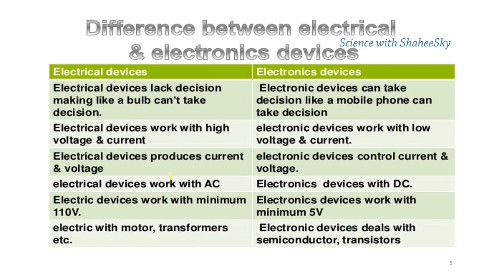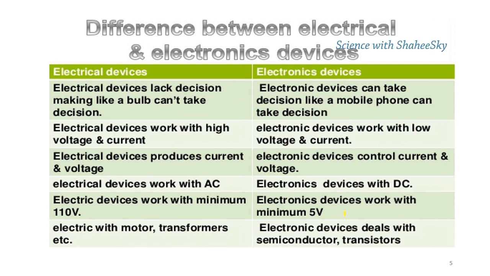Electrical devices produce current and voltages. Electronic devices control current and voltages. Electrical devices work with AC current, alternating current, and electronic devices work with direct current. Electrical devices work with a minimum of 110 volts, and electronic devices can work with a minimum of 5 volts.